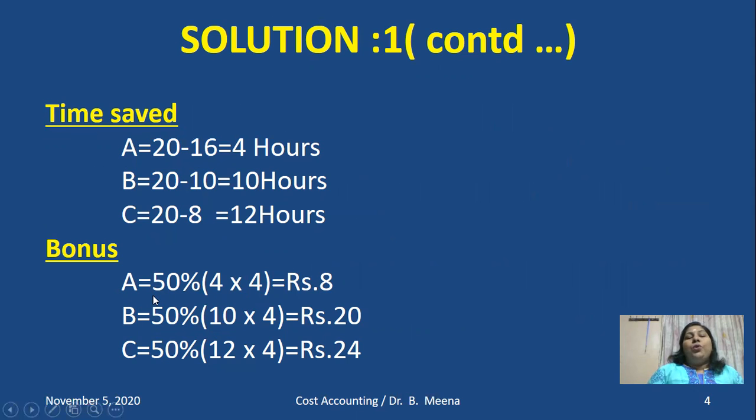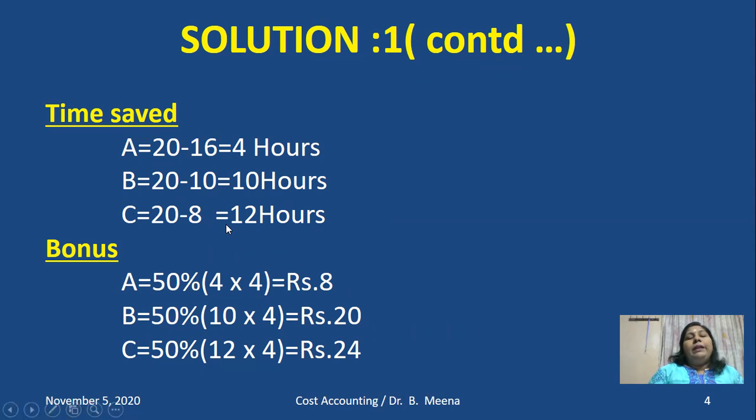So A is equal to, what is the formula? 50%. What is the time saved? 4 hours. And rate per hour is 4. So 4 into 4, 16. 16 into 50% will get rupees 8. Likewise, we will calculate for B. B saved 10 hours. So 10 into 4, 40. So 50% of 40 means 20 rupees.